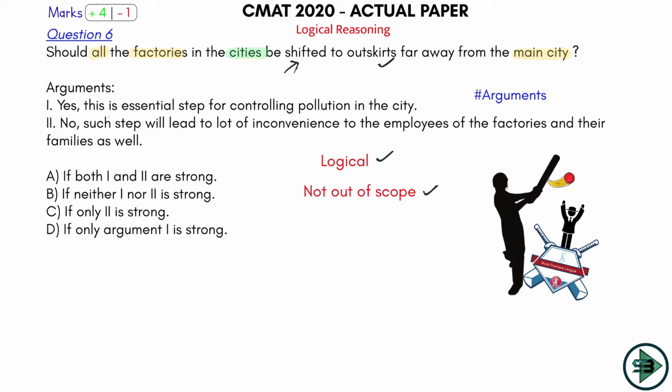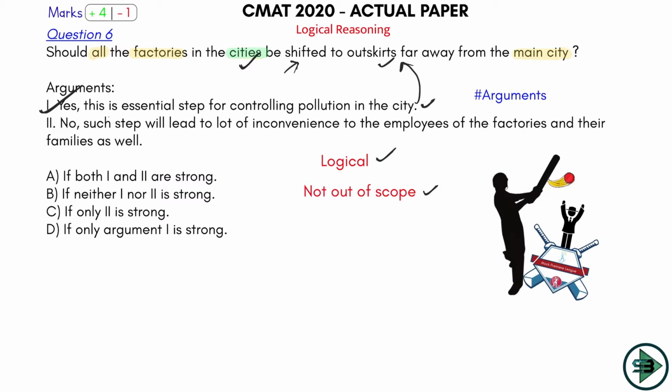Which of these is the strong one? Let's read the first one. "Yes, this is an essential step for controlling the pollution in the city." Logical. Will the pollution in the city be controlled if the factories are shifted from the city to the outskirts? Yes, because people are living in the city and I want to protect the people here. So that's why it is logical and not out of scope. This is telling me exactly the reason, not at all out of scope. So it's a strong argument, because it is logical and it is telling me exactly the reason why they should be shifted. So it is in the statement, not out of scope. Okay, let's read the next one.